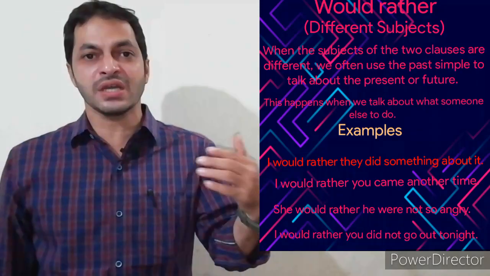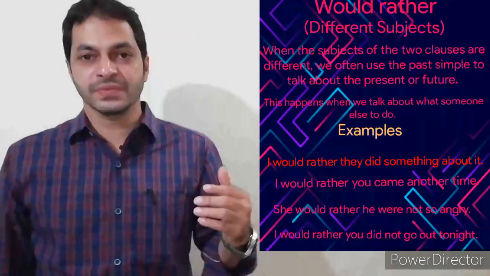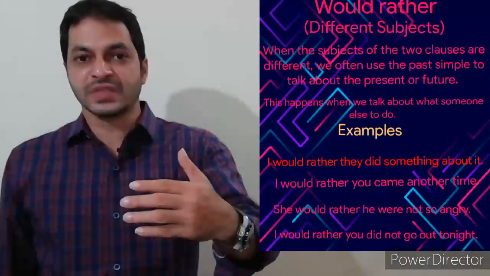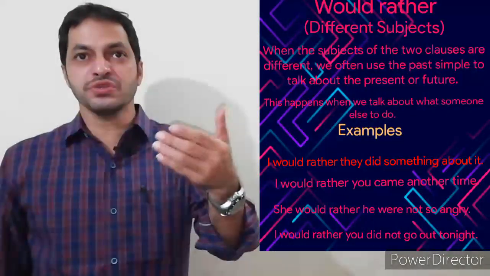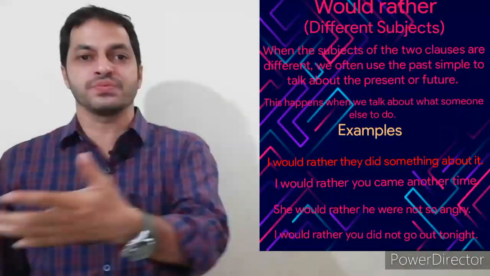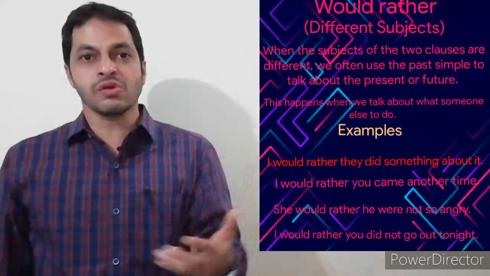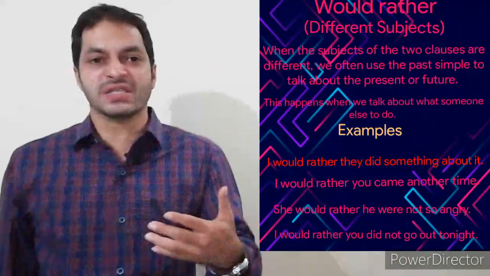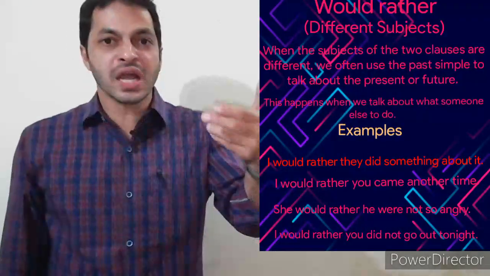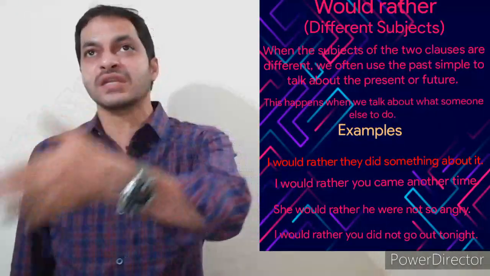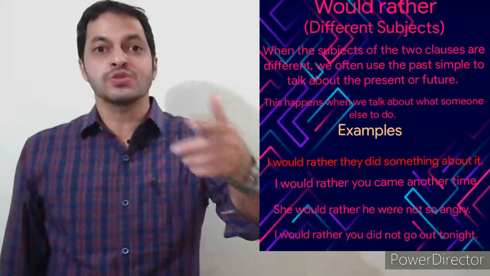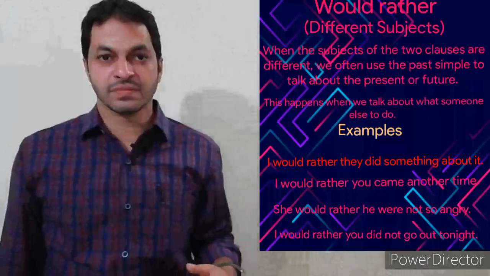Let us go through the next example. I would rather you came another time. Here also we use different subjects, I and you. So we used simple past. I would rather you came another time. It means I would prefer you to come another time.